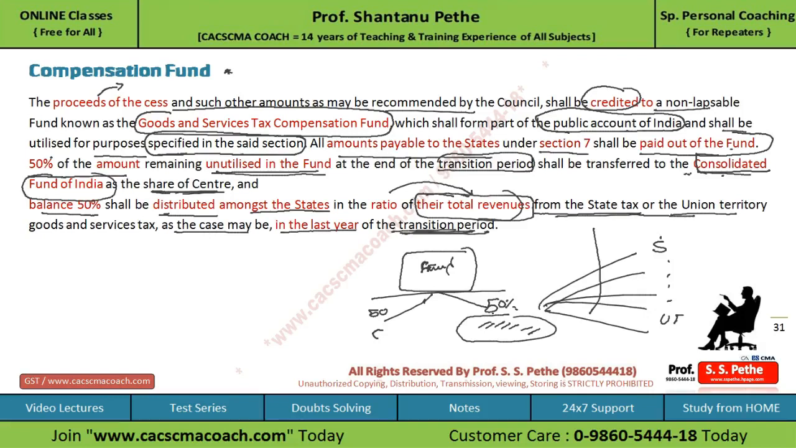They have mentioned the ratio will be the total revenue from the state tax and union territory tax. So they are talking about SGST or UTGST, as the case may be, in the last year of the transition period. Whatever 5 years is the transition period, in the last year you have to check the tax collected by each state or union territory in the form of SGST and UTGST, and in that ratio only this 50% balance will be credited to each state and union territory.